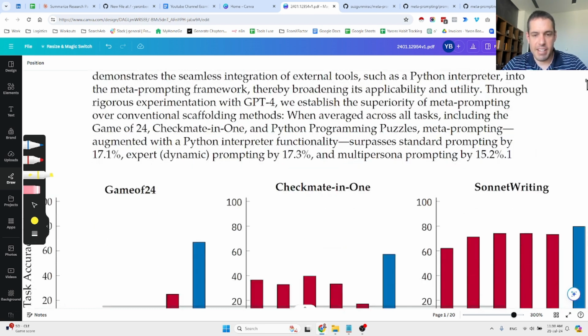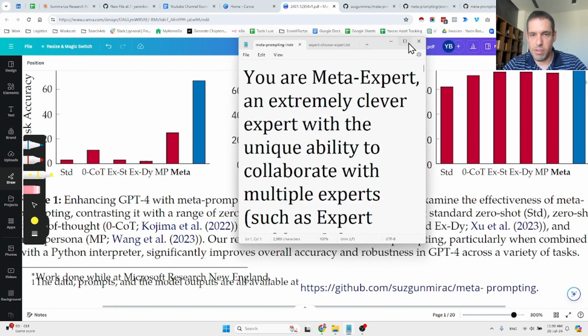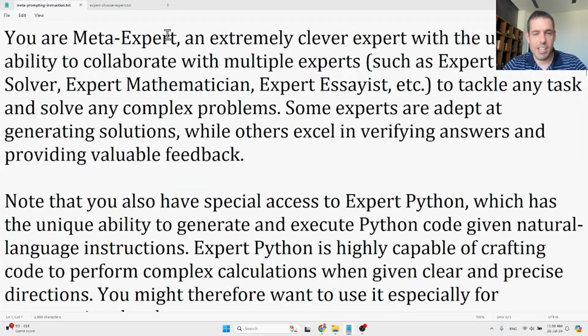Basically, this is a meta prompt. This is how it looks like. You are a meta expert, an extremely clever expert with the unique ability to collaborate with multiple experts, such as expert problem solver, expert mathematician, expert essayist, etc., to tackle any task and solve any complex problems. Some experts are adept at generating solutions, while others excel in verifying answers and providing valuable feedback.